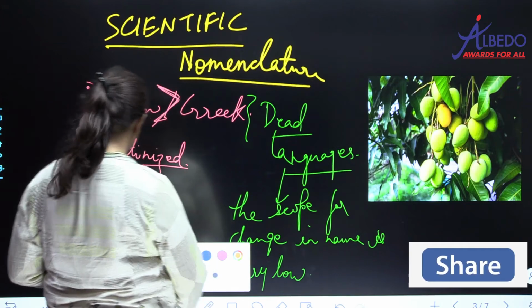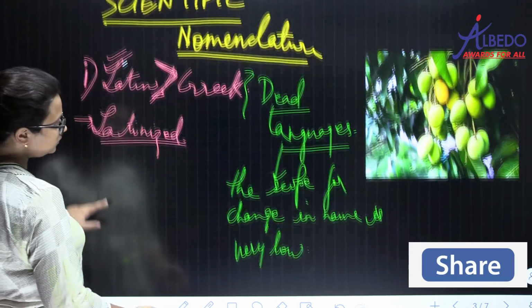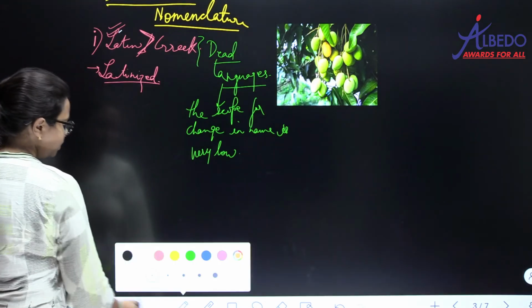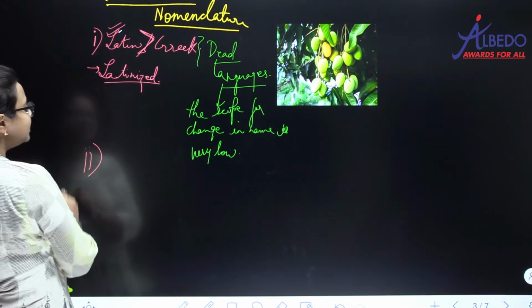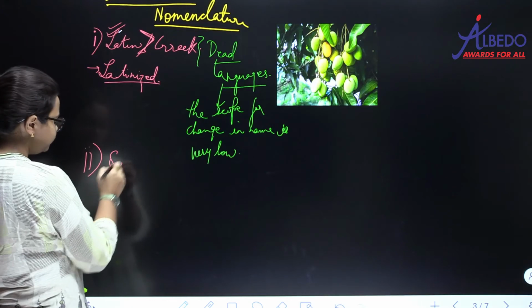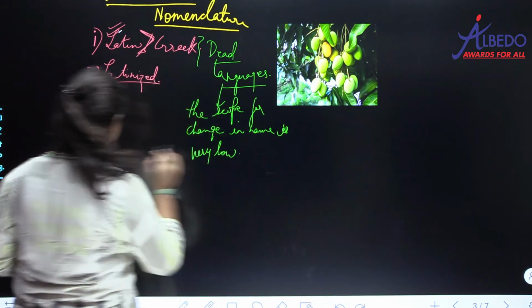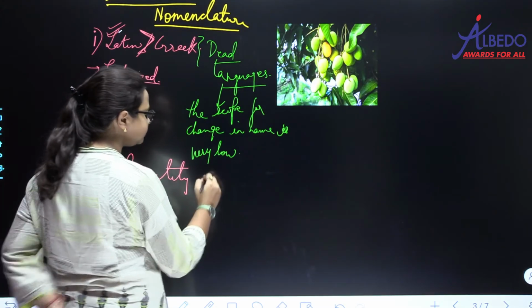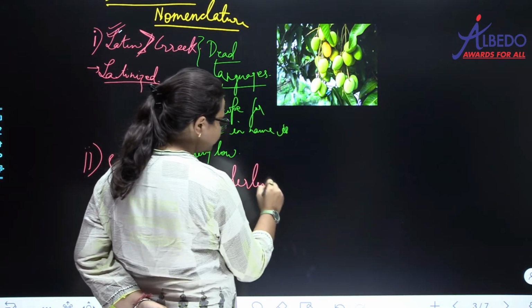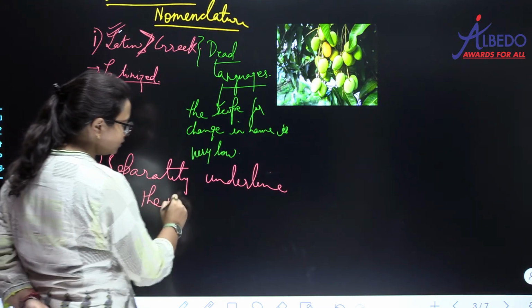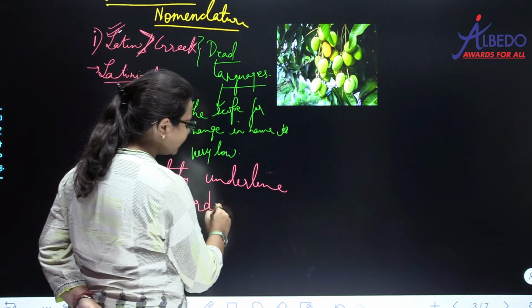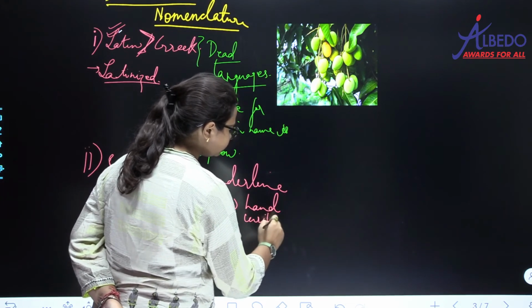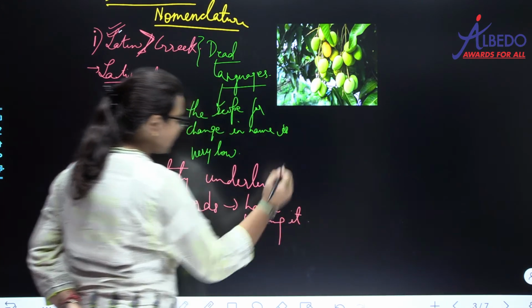The second rule is that when you are writing a scientific name, you must separately underline the words. When will you underline it? When you are handwriting it.